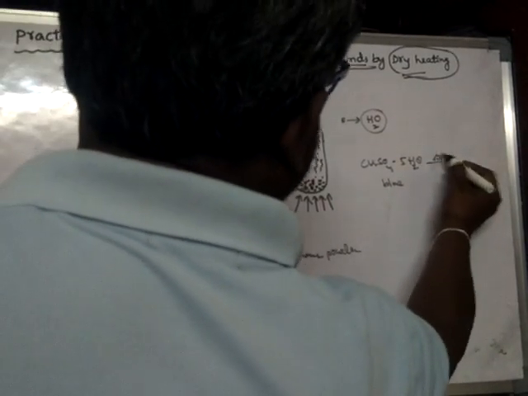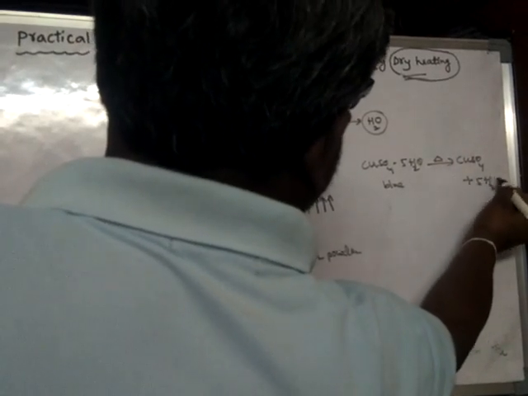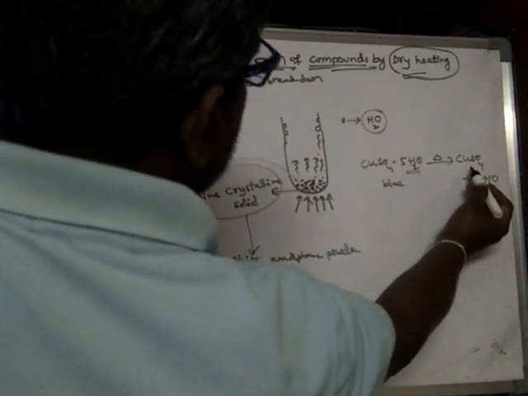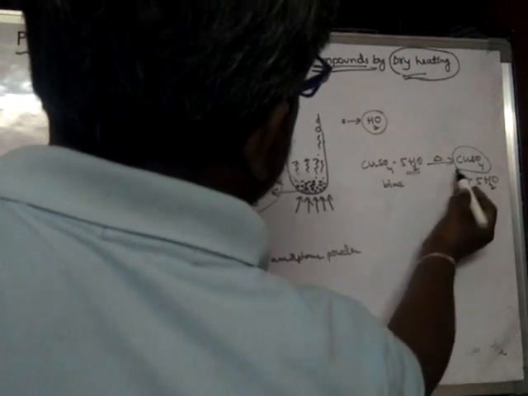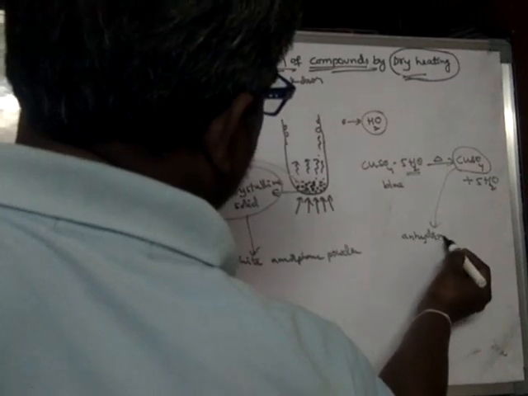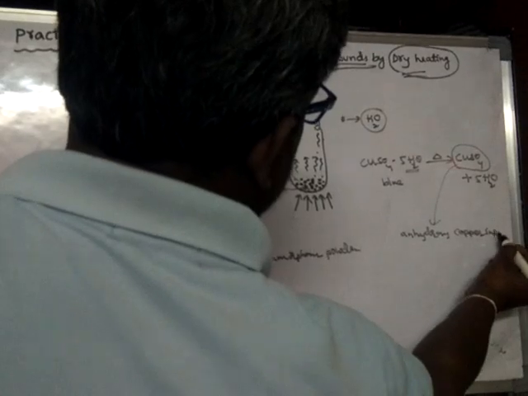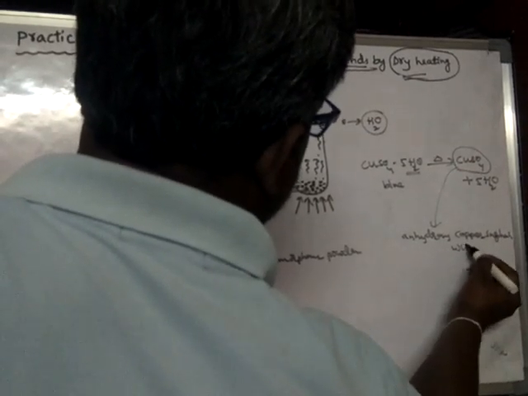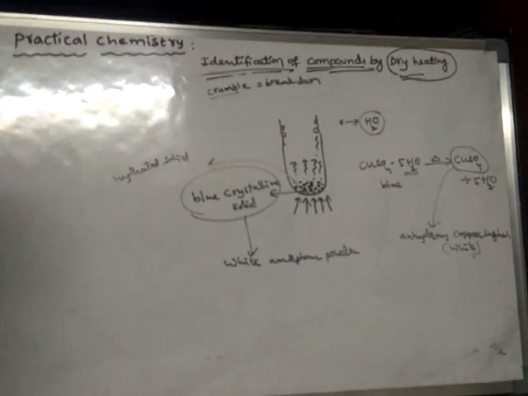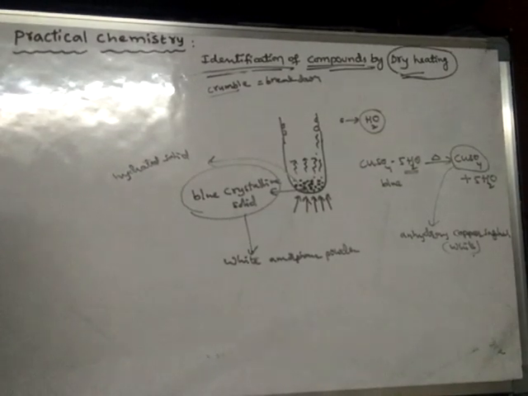Upon strong heating, it loses its water of crystallization in the form of vapor. And finally which substance is left over? The leftover substance is anhydrous copper sulfate, which is white in color, a white amorphous powder.